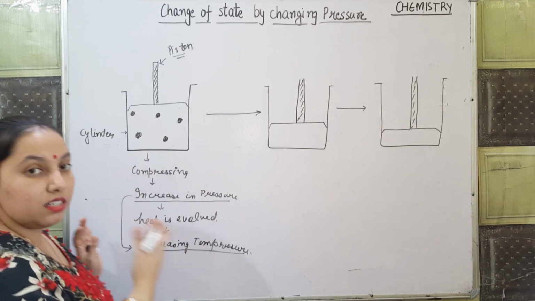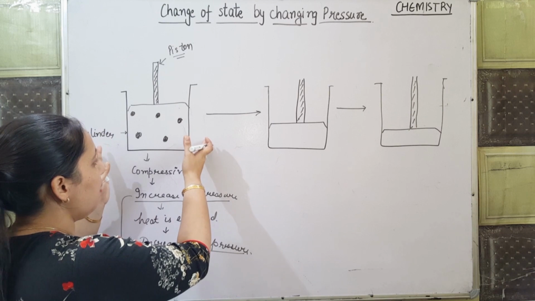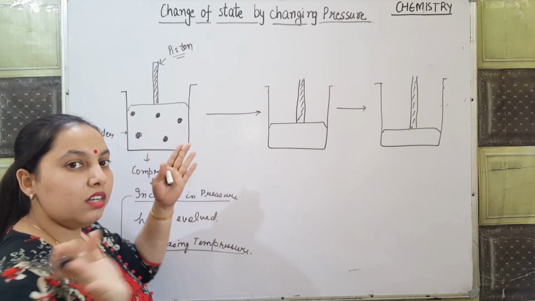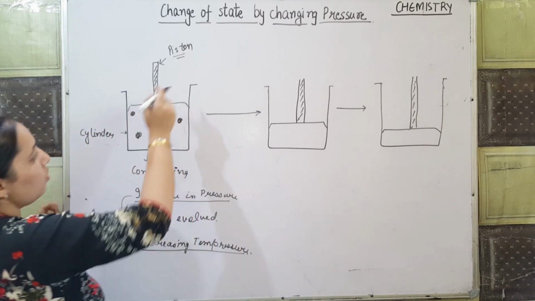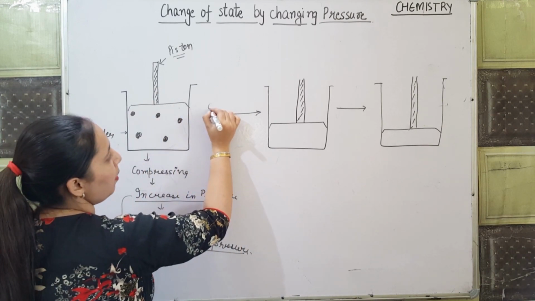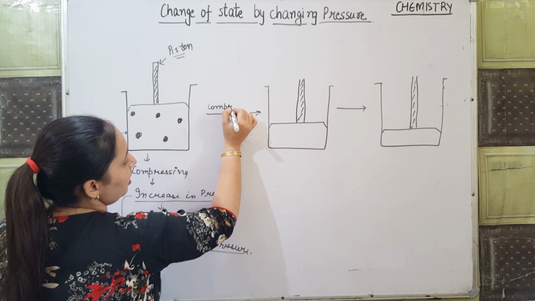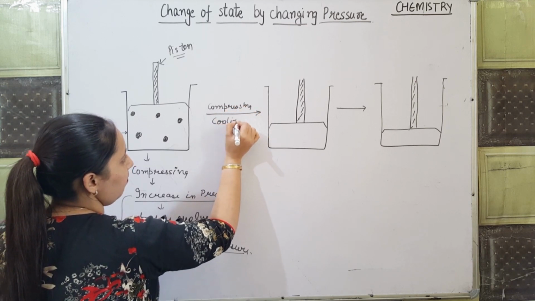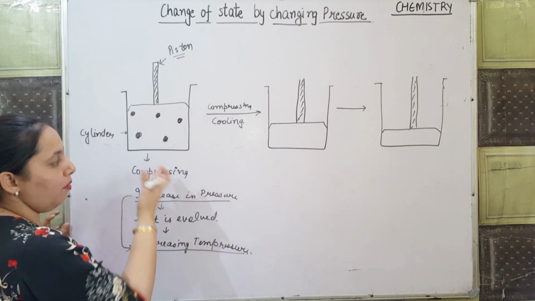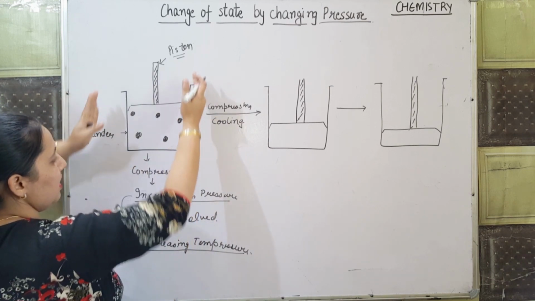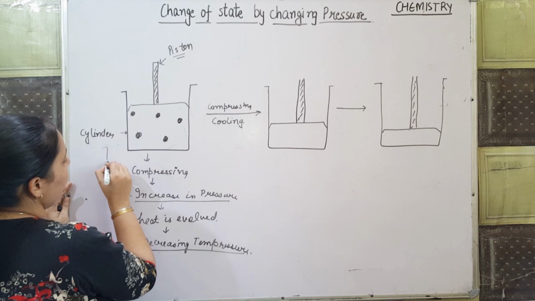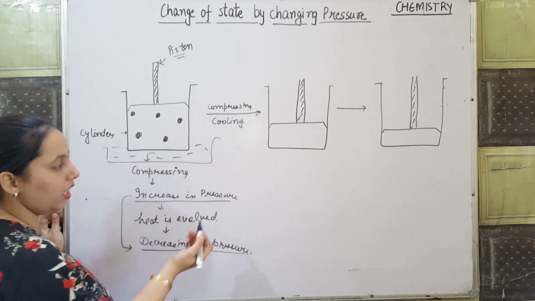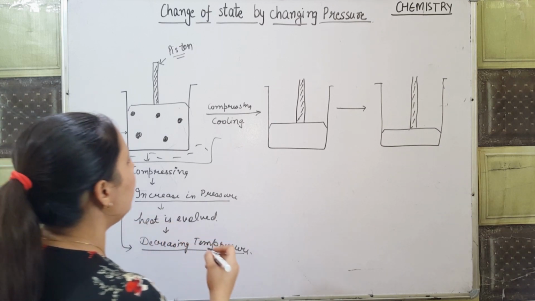How can we decrease the temperature? We can keep the cylinder in a cool water container, right? So here I am compressing, and side by side I am cooling it with the help of another method. I can place this cylinder in a water bucket, you can say water container. We can place it in cold water.